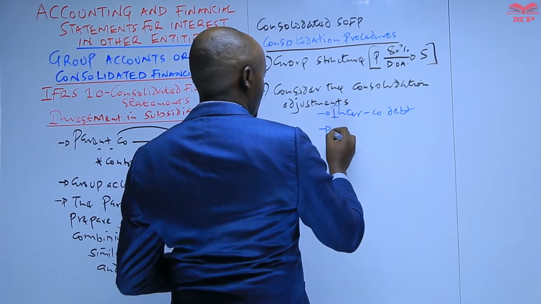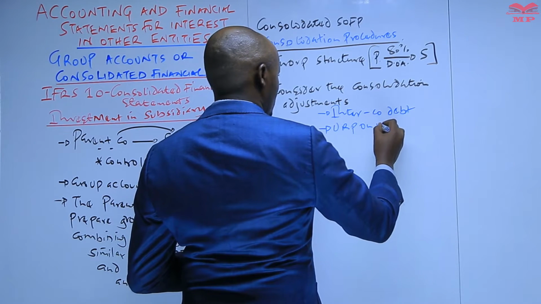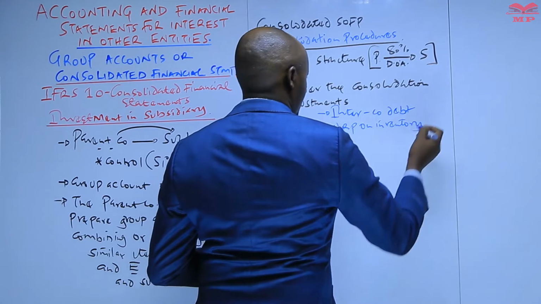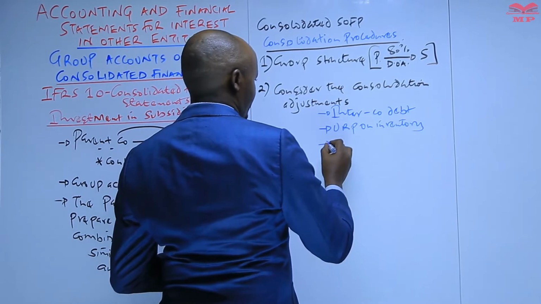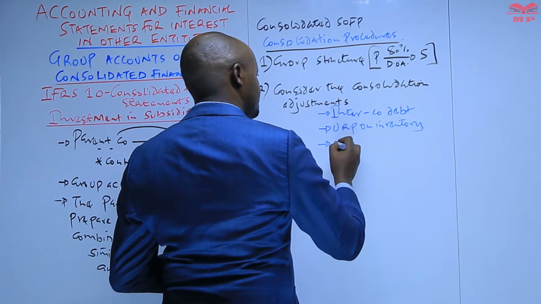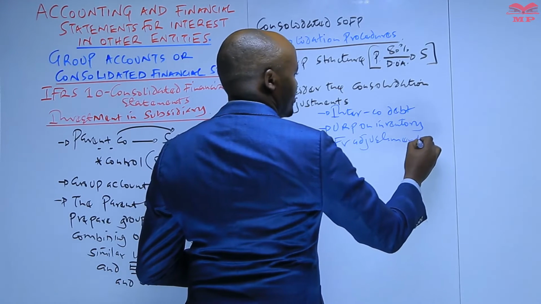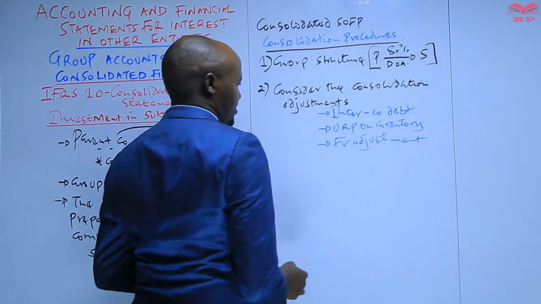Intercompany debt. We also have adjustment relating to unrealized profit on inventory. We also have adjustment relating to what you refer to as a fair value adjustment, also known as a fair value exercise.